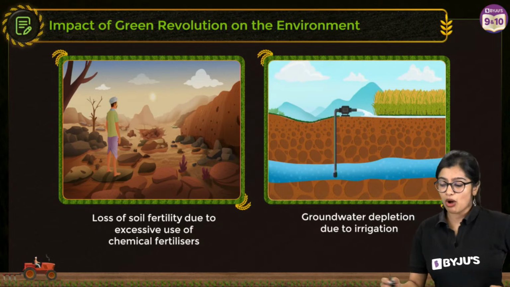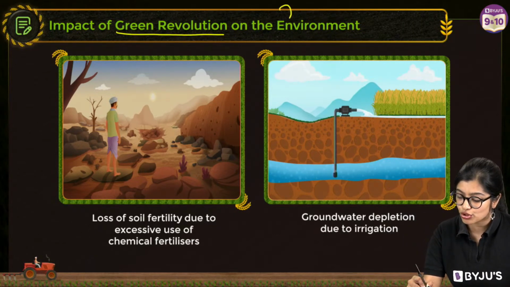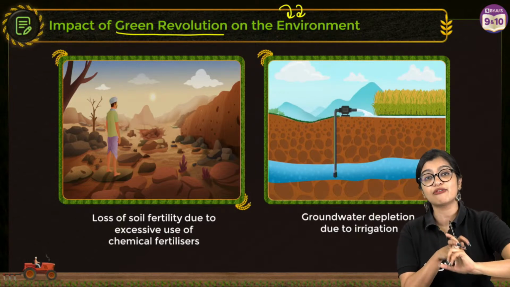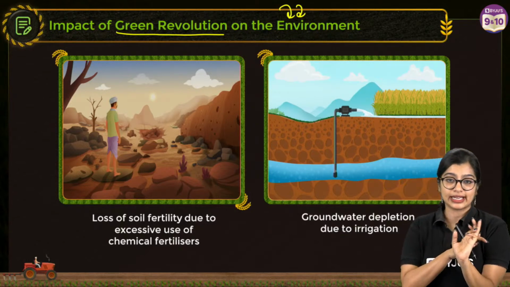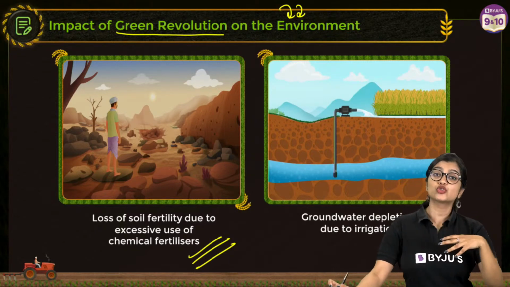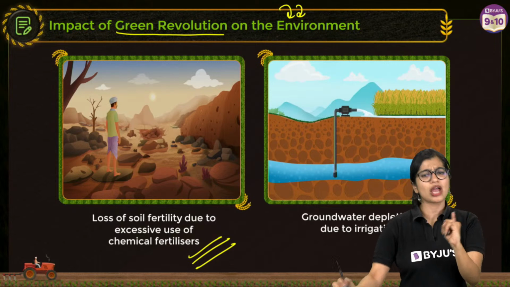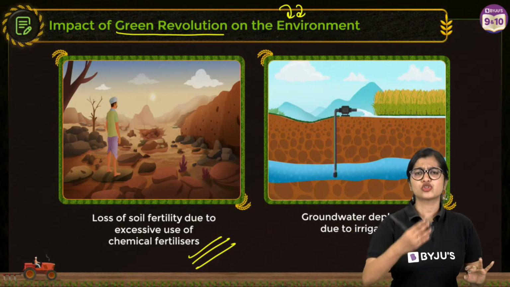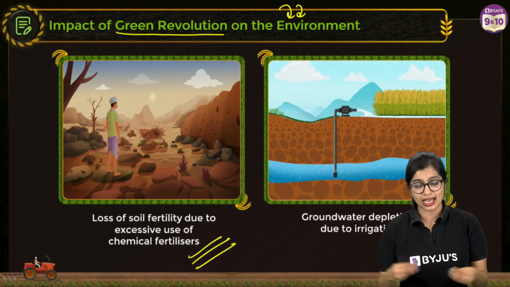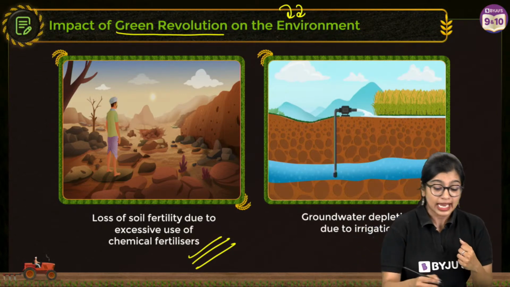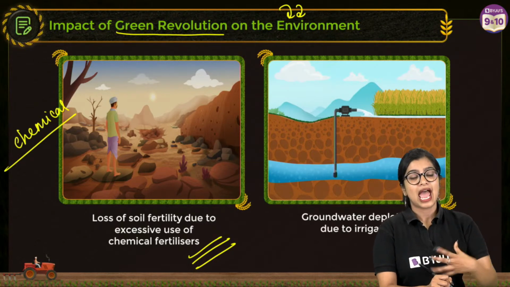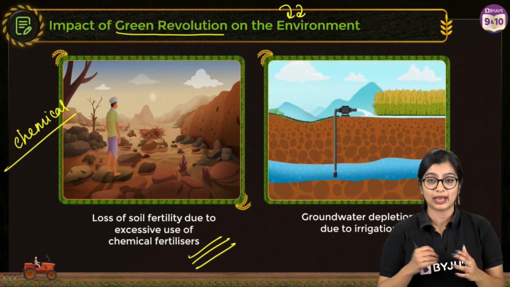Right? So there was an impact of the green revolution on the environment because we are using chemical pesticides, chemical fertilizers, and we are over irrigating, which means the usage of all these chemicals started having an impact on soil health, right? Because soil has natural microbes, soil also produces its own nutrients by the process of decomposition, and if you add chemicals to it, it of course affects the chemical balance, and all those microorganisms will not be able to survive.